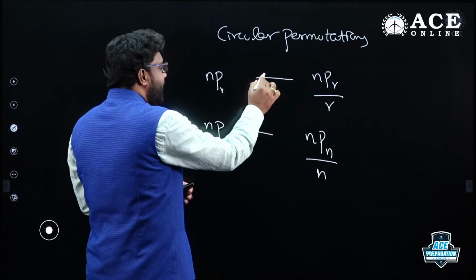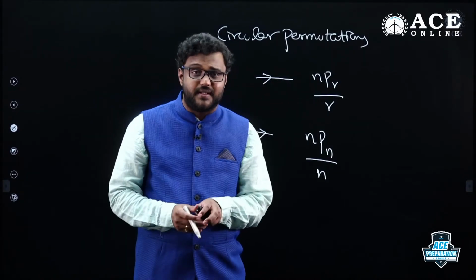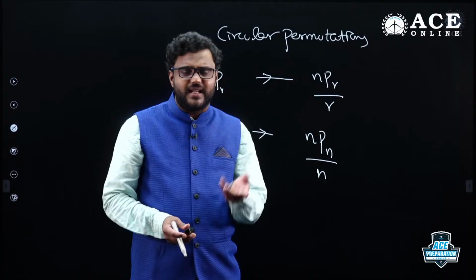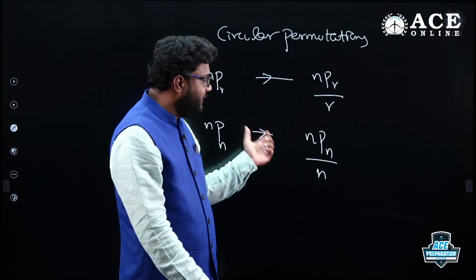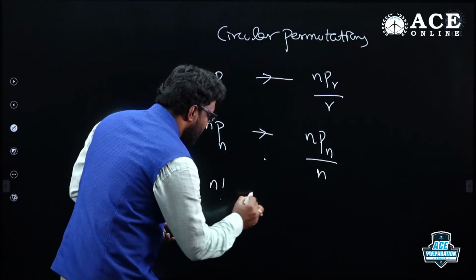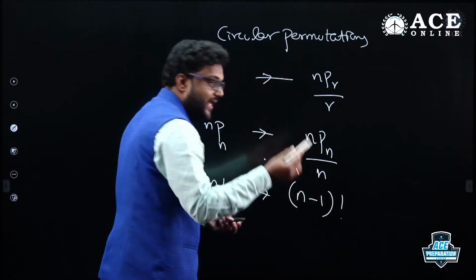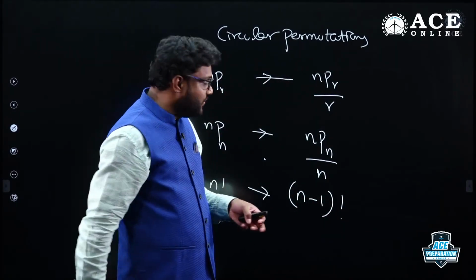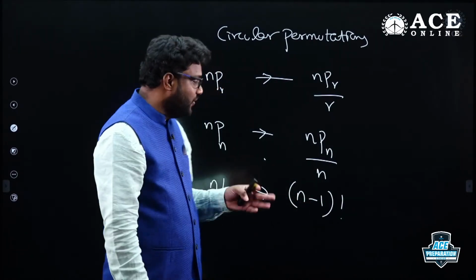Why you are dividing by n, why you are dividing by r, all that you have to know in circular permutations. It's not about first person, last person, which a lot of people are thinking about. There is a different reason. Many will say this is n factorial, here (n minus 1) factorial, claiming that the first person itself is the last person in that circle, but that's not the reason for the minus 1. There is another reason, you should know that.